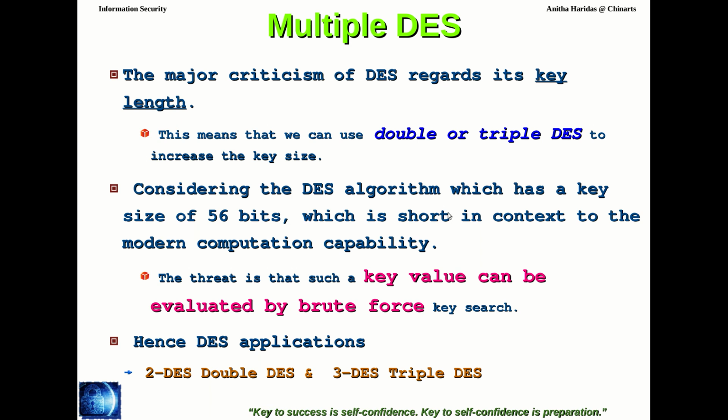Considering the DES algorithm, which has a key size of only 56 bits, which is very short in the context of modern computation capability, the threat here is that the key value can be evaluated by brute force key search, right? Using any parallel processing machine, or any distributed computing environment, you can easily break it using the brute force attack. Therefore, we go for double DES or triple DES.